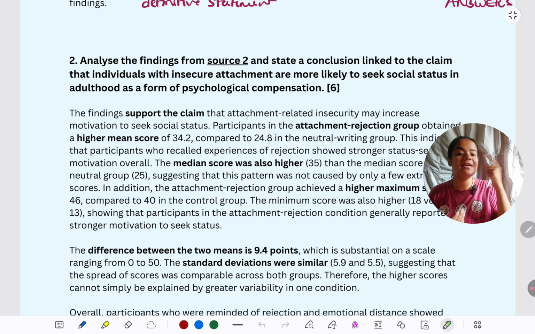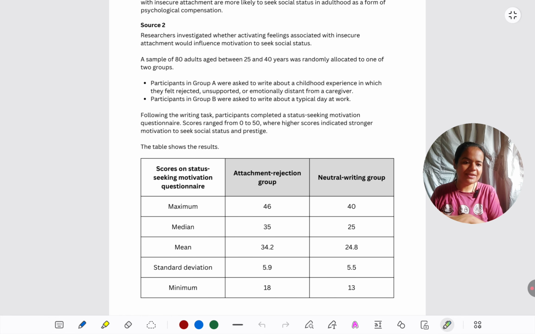See, we have some participants in the first group. They were asked to read about a childhood experience in which they felt rejected, unsupported, and some people in another group who thought about a typical day at work. So basically, this is a study in which one group of participants is made to write something about a childhood experience in which they felt their caregiver didn't love them and they were rejected. So they're being primed basically into feeling unloved and unattached. And the other group is just writing about a normal day at work. So they are in a neutral state, nothing to do with attachment. Basically, they are like a control group.